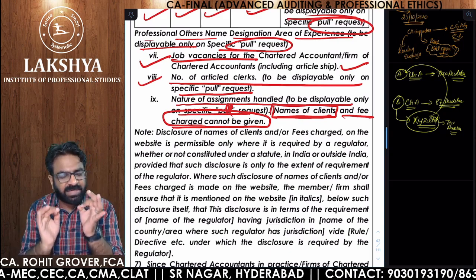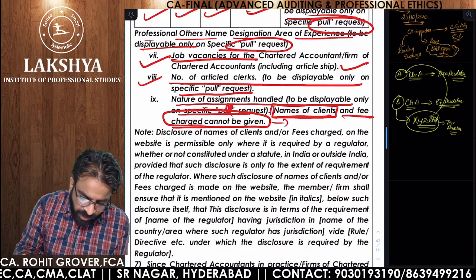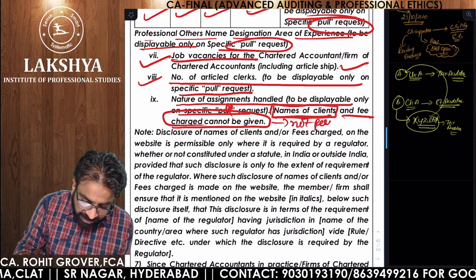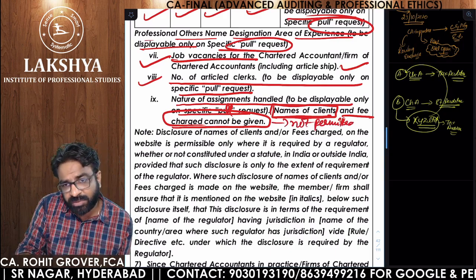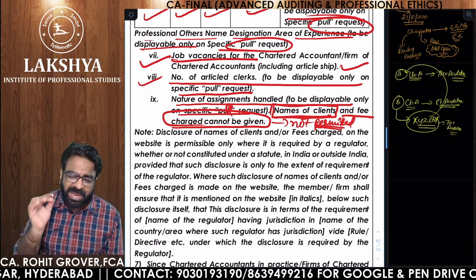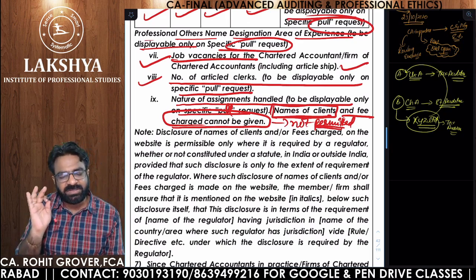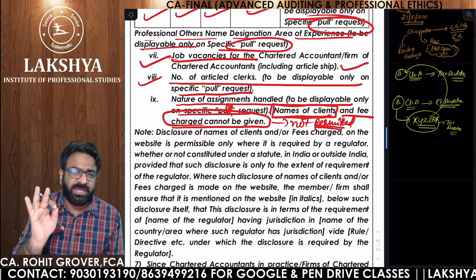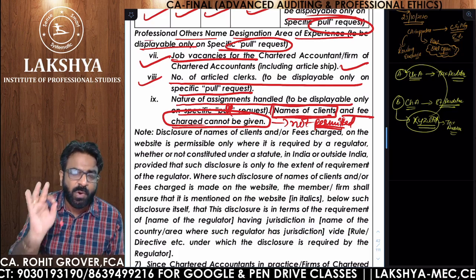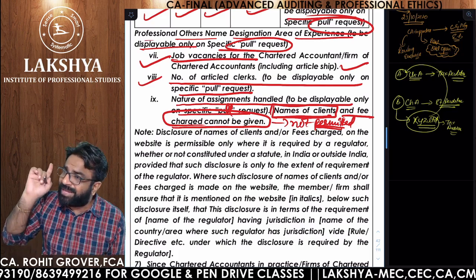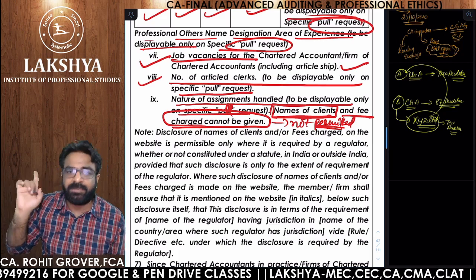Name of the clients and fees charged is not permitted, but it is not 100% true. You can give the name of your clients and the fee charged relating to your clients only with the prior permission of the regulator.